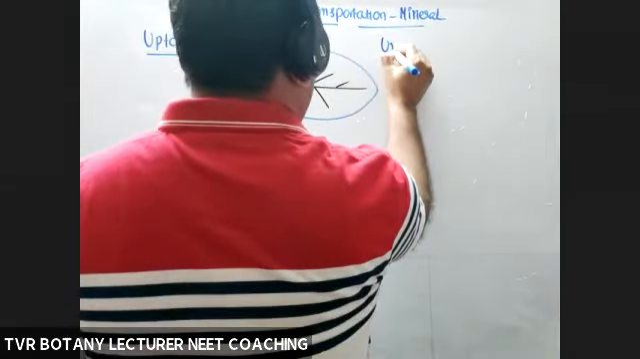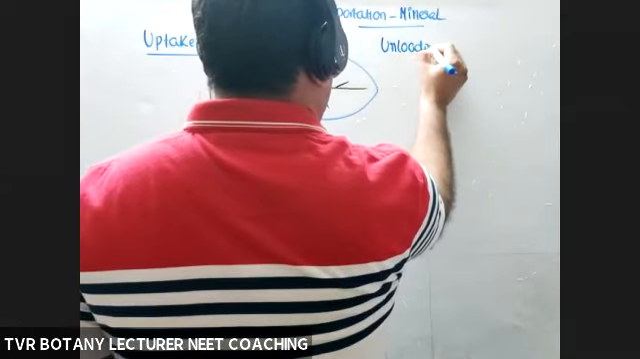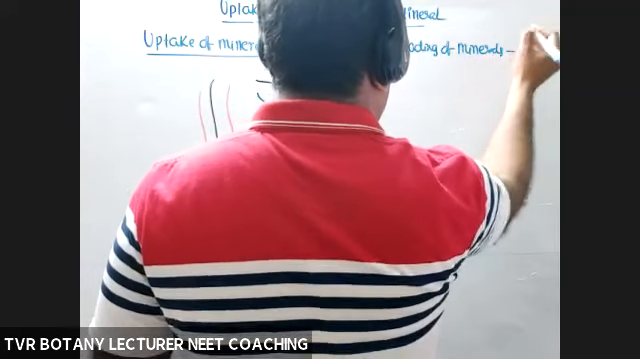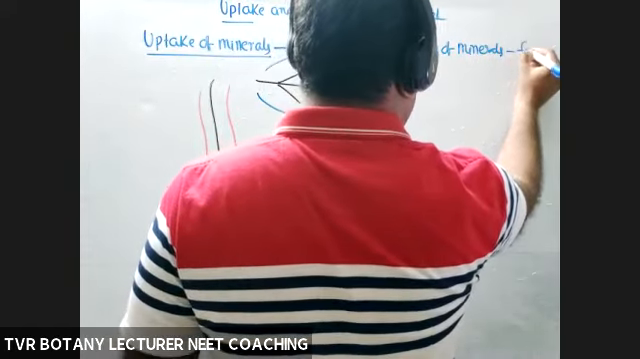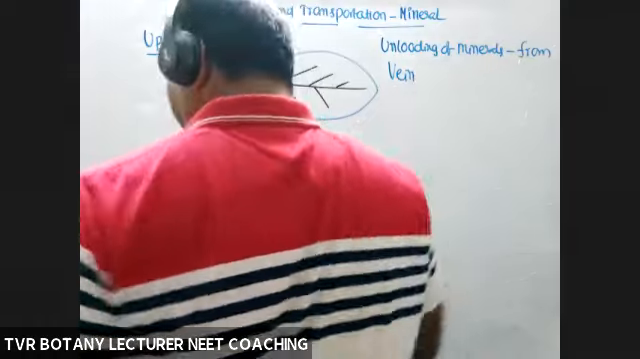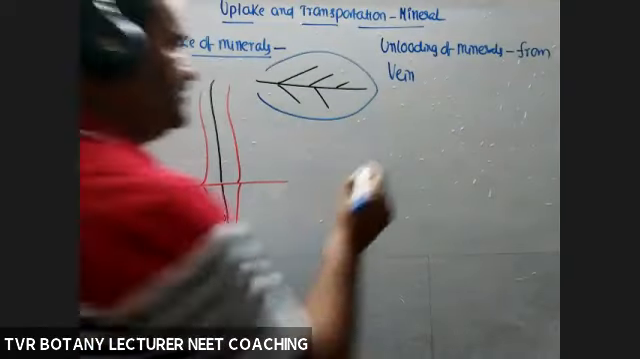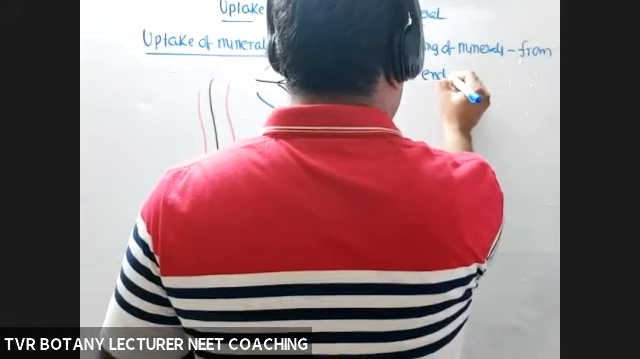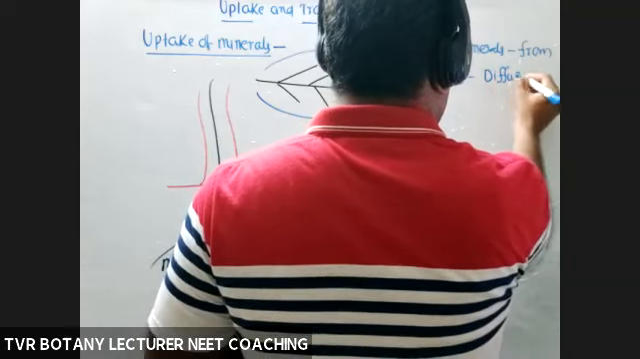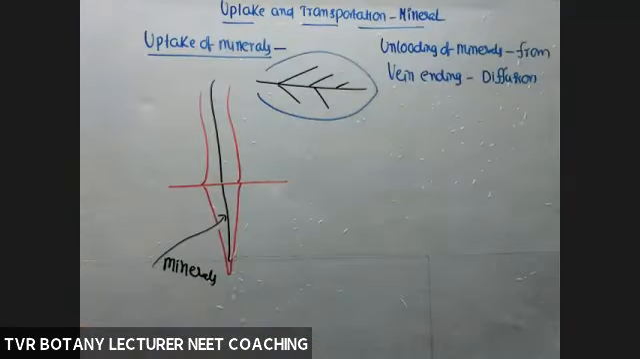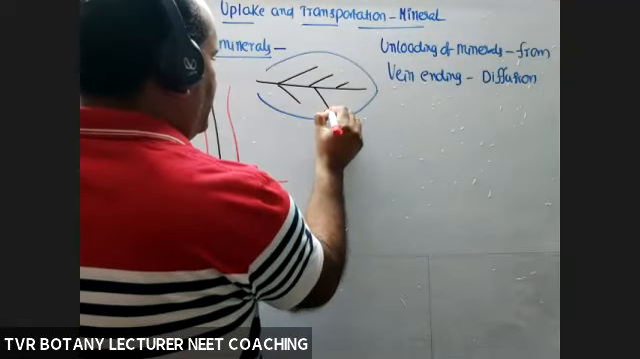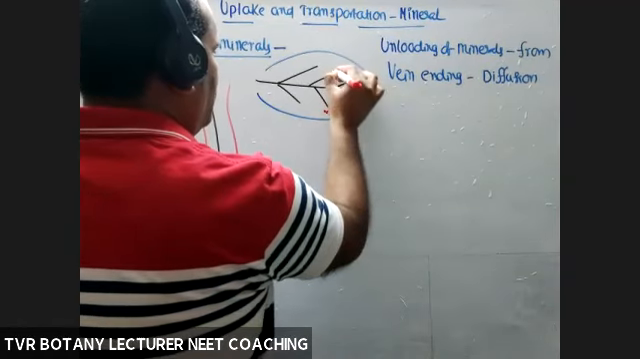So unloading of minerals, inorganic nutrients from vein endings. What is vein? Vascular bundle present in the leaf. From vein ending by diffusion, either simple diffusion or facilitated diffusion, usually facilitated diffusion. Okay, so unloading of minerals from the vein ending. Unloading.